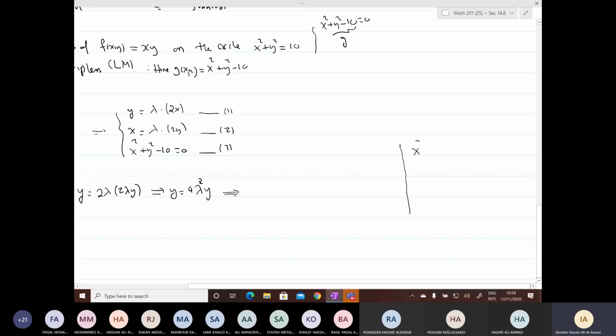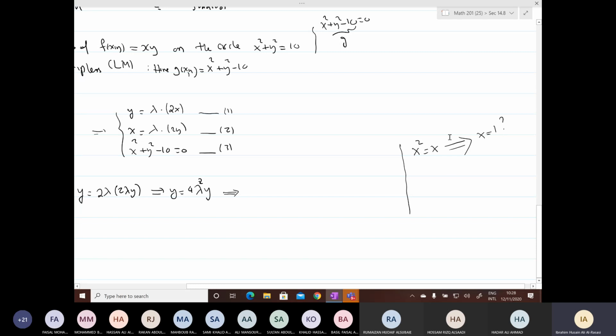For example, if you have x equals x and you divide by x, you get x equals 1. Is this the only solution for this equation or not? No. When you divide or when you cancel a common factor, you will lose a solution. So it is better to always not divide.